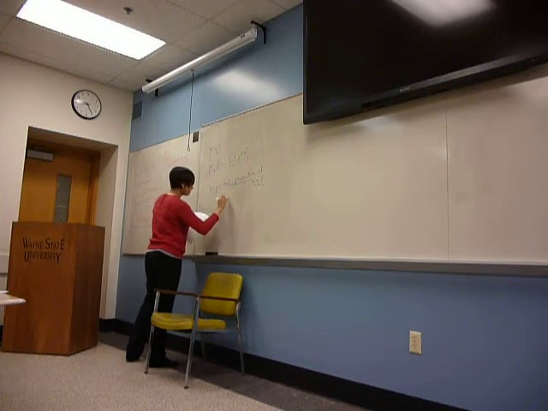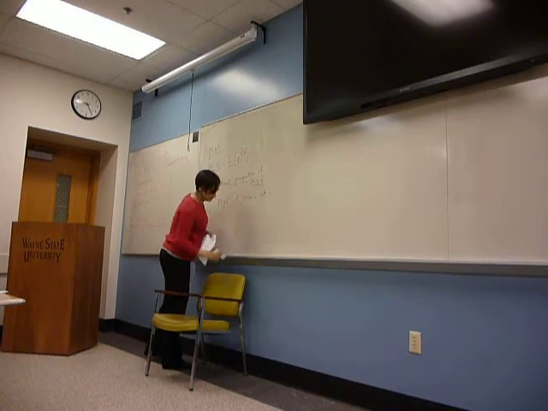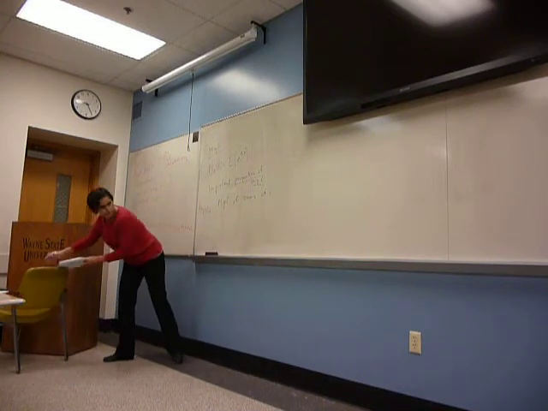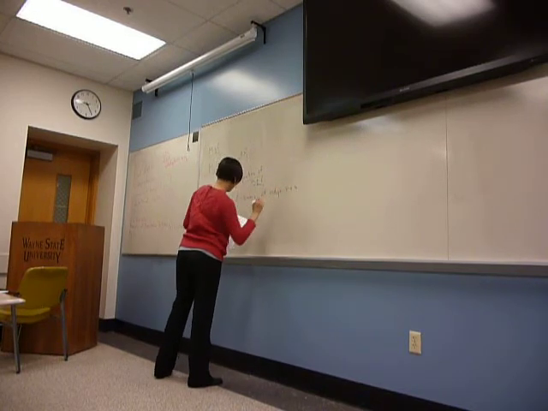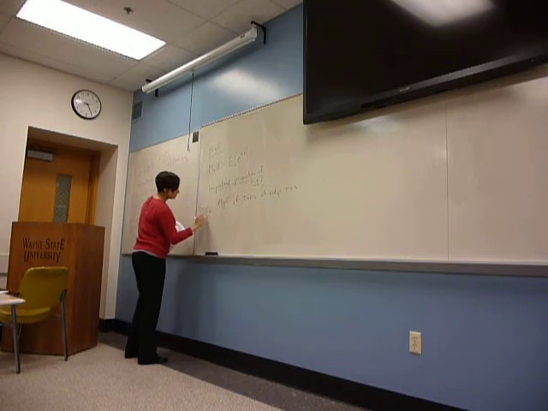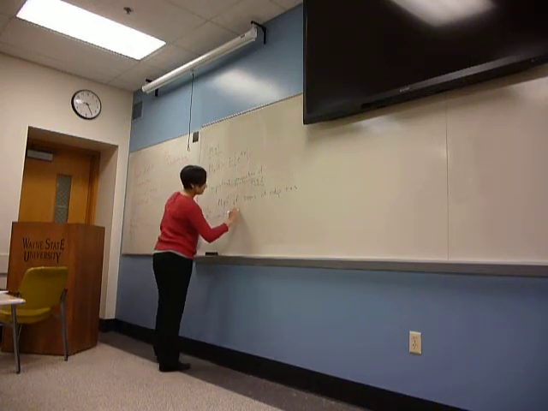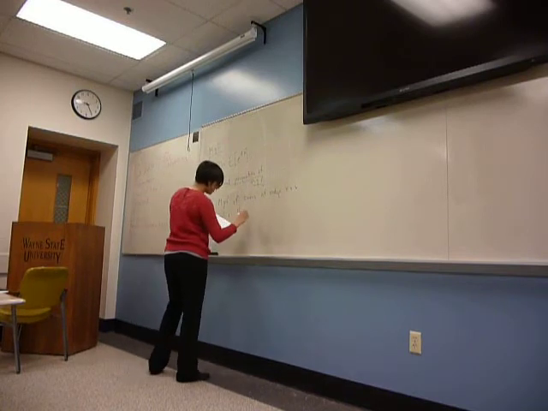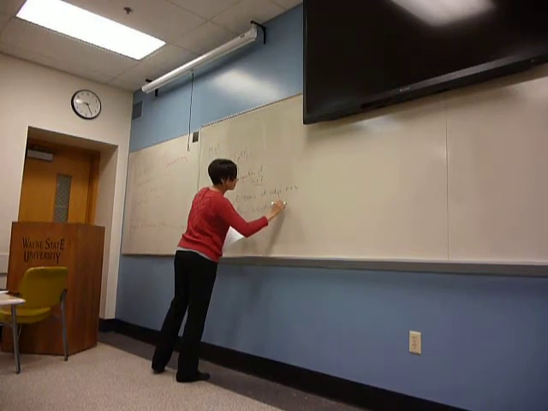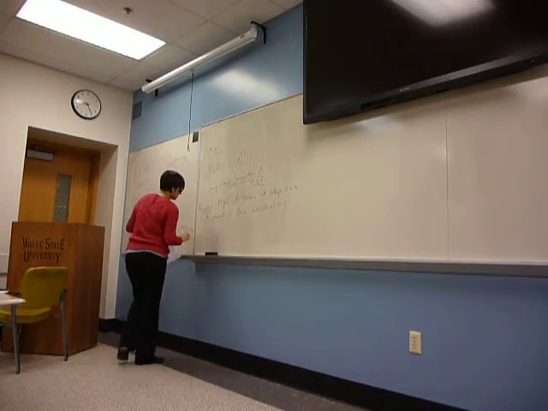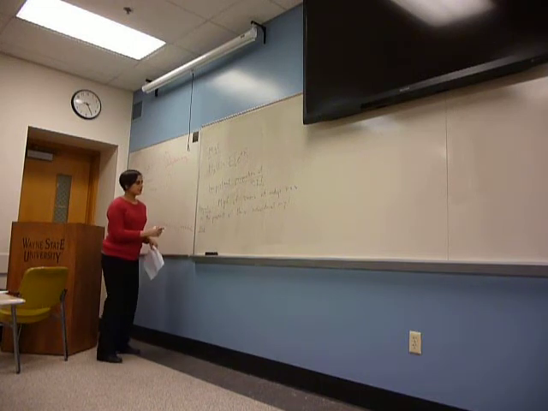One of them is that the moment generating function of sums of independent random variables is the product of their individual moment generating functions. So here's the statement of this mathematical statement.